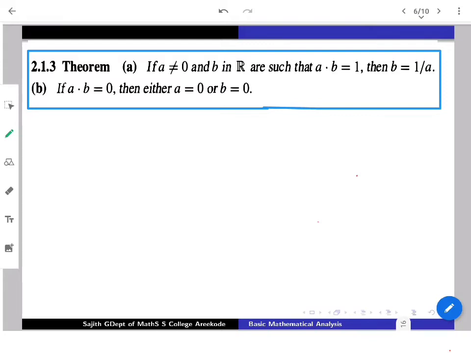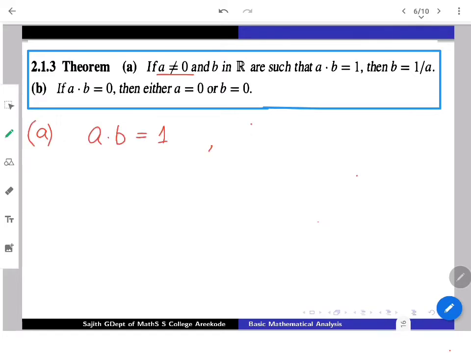It's also natural to think in terms of the natural operations, but we are proving it from the upper side. We are just assuming the axioms and doing it. We are not supposed to use any other things. So what this theorem says, the first part: any non-zero element A is given, B is a real number, and we know that A into B is 1.